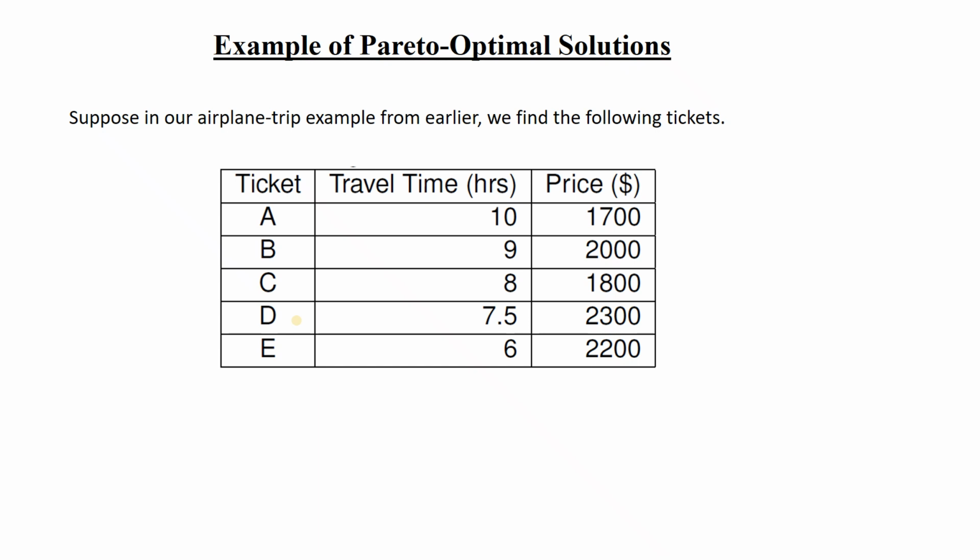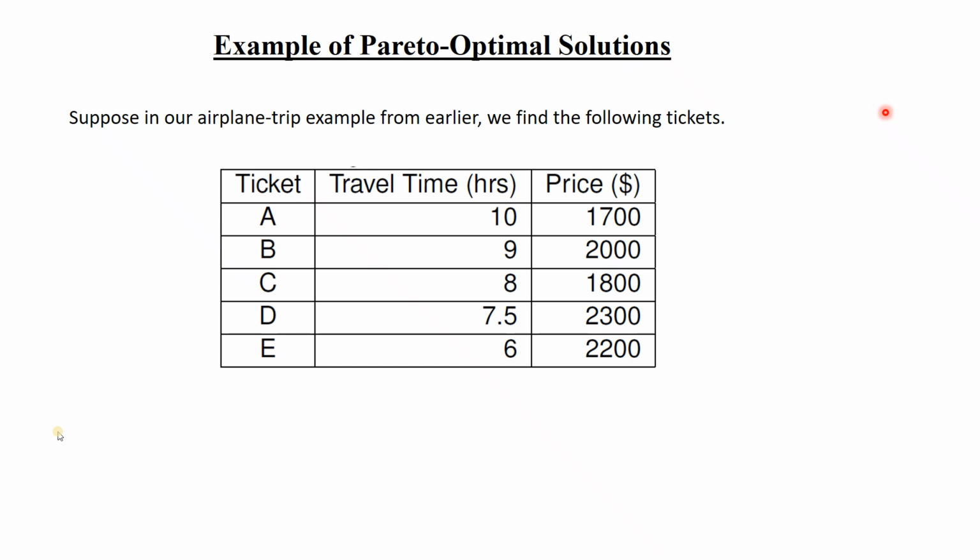Now in this particular chart, in the first column we have the names of the tickets. Suppose tickets A, B, C, D, E. Then we have the travel time. Then we have the price. So can anyone tell me which one you would choose? Suppose the destination is the same. Suppose you want to travel from one city to a second city.